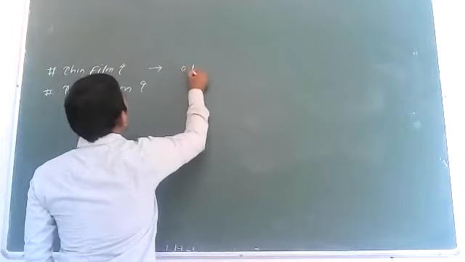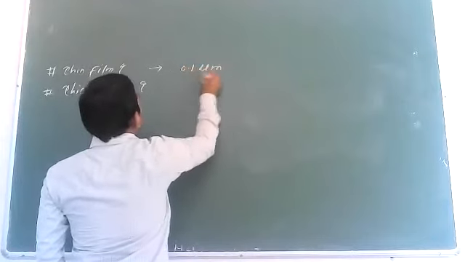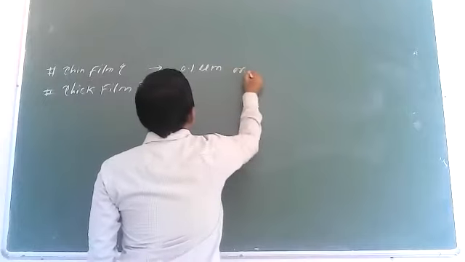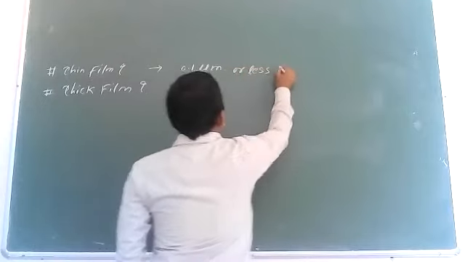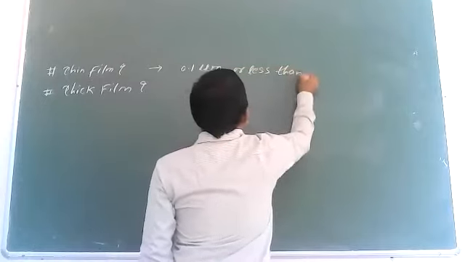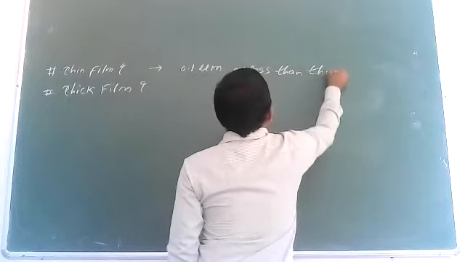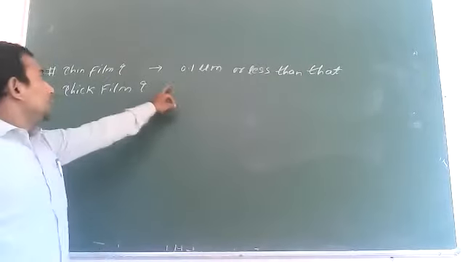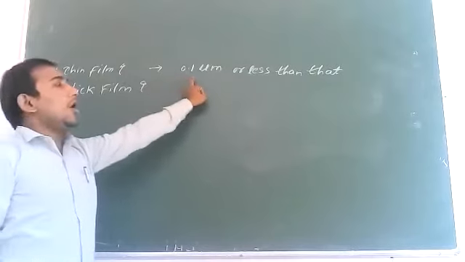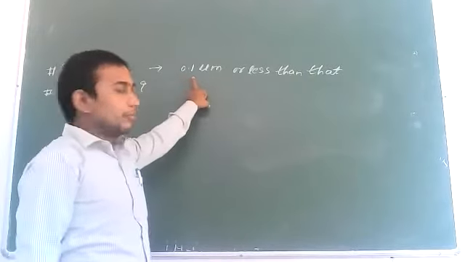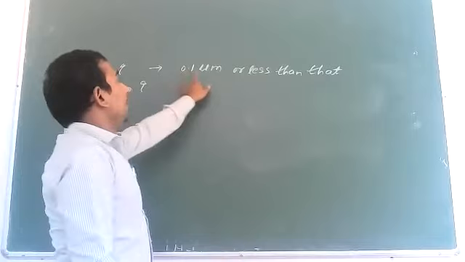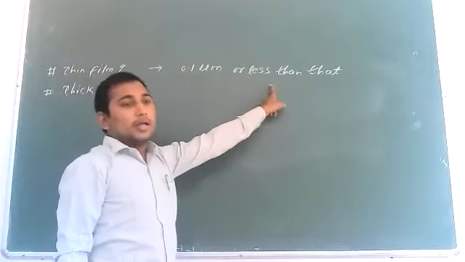So the definition of thin film is that it has a thickness in the order of 0.1 micrometer or less. Okay, this is the thickness of your thin film, 0.1 micrometer or less than that.